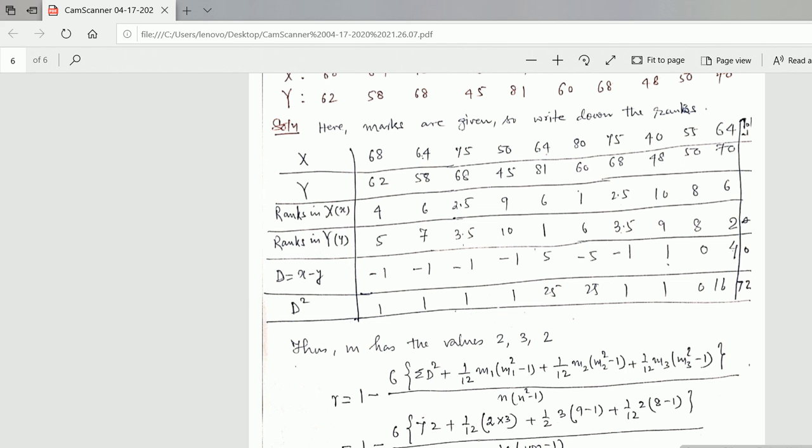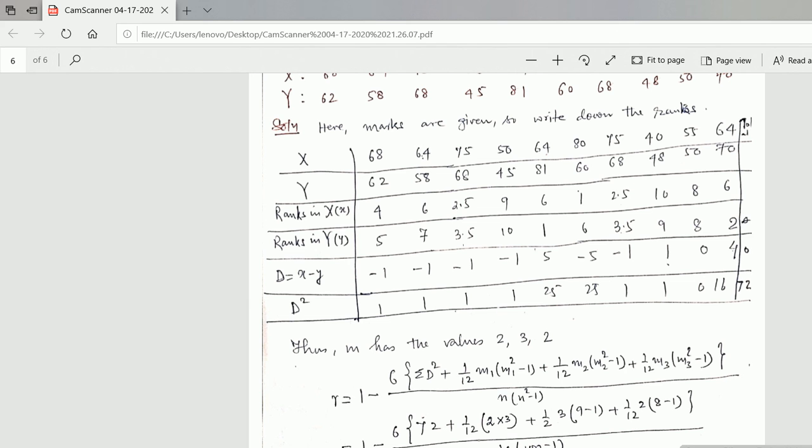Now you go for the fifth rank. The fifth rank is 62. The sixth rank is this one, 60. Seventh rank, who has got just below 60? This is 58, the seventh rank. Eighth rank is 50. Ninth rank is 48, and 10th rank is 45. So in this way we can find these ranks. Now you can find D, which is simply x minus y.